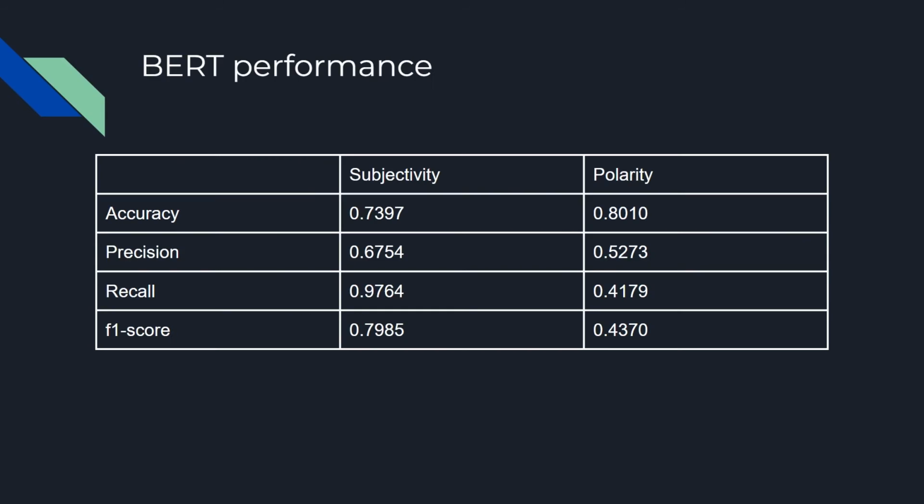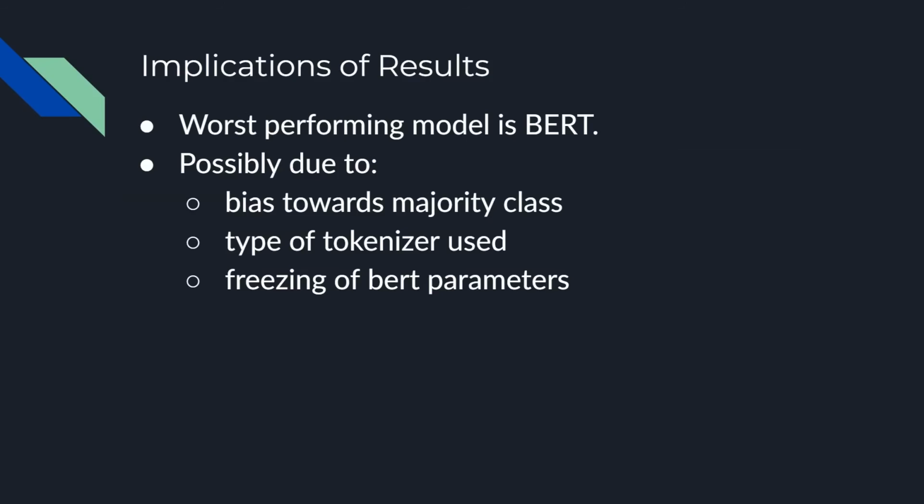This table shows an overview of BERT's performance on the test dataset. For subjectivity detection, it did relatively well. However, for the polarity task, it performed very badly because it has a low F1 score despite a high accuracy. Overall, the worst performing model is BERT.